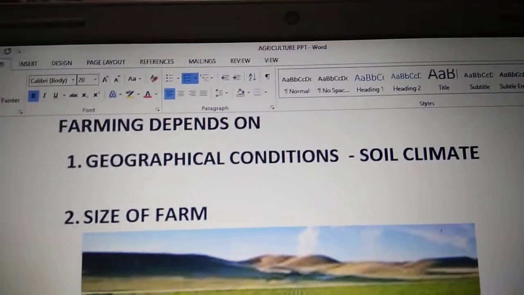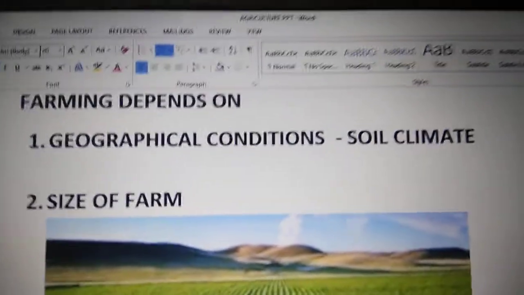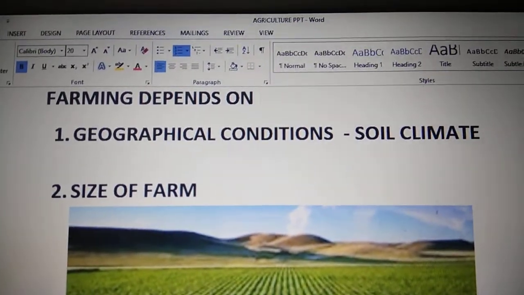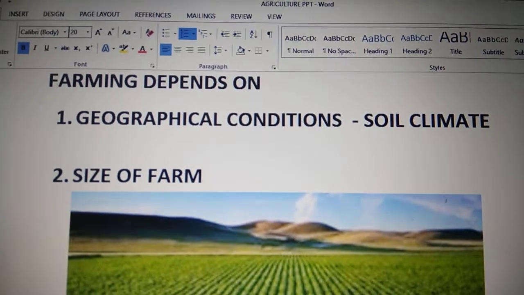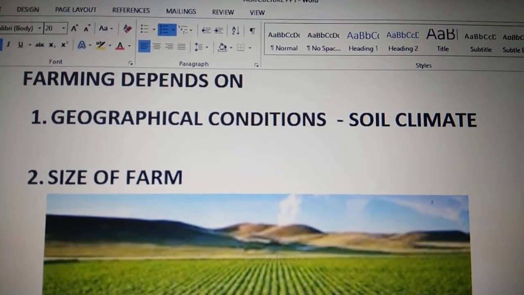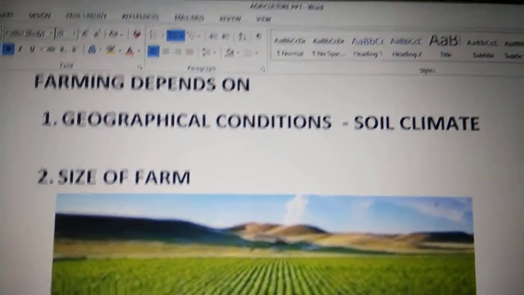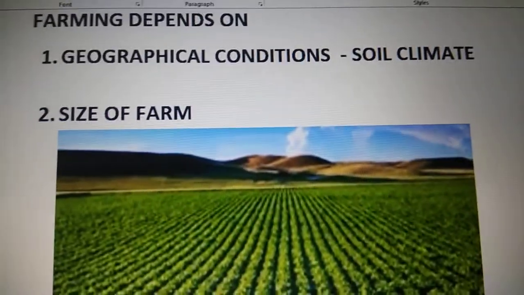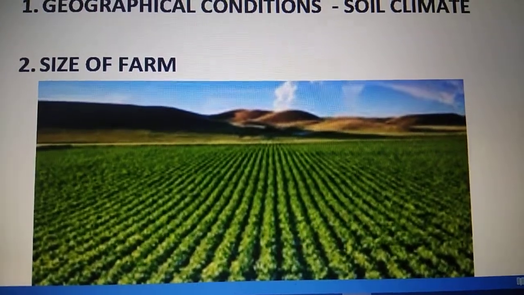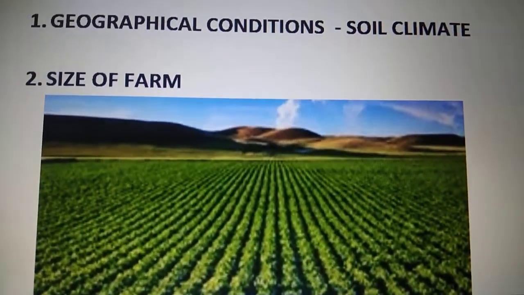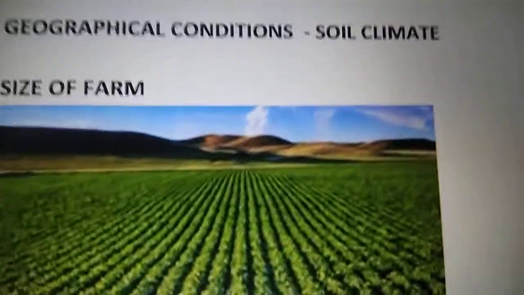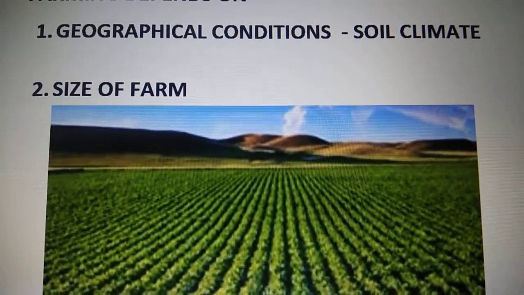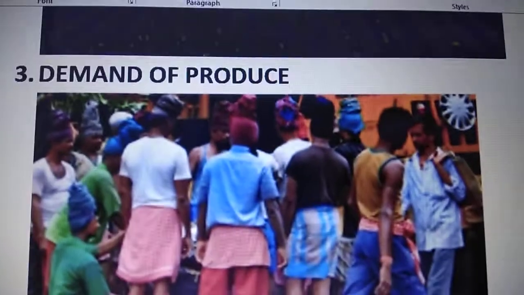Children, farming is practiced in different ways. There are different types of farming which are practiced all across the world, and there are various factors on which this depends. They choose that type of farming according to, first, the geographical conditions, that is, the soil and climate of that place. Second, it depends on the size of the farm. If the farm is big enough, they practice commercial farming, and if the size of the farm is small, they practice subsistence farming.